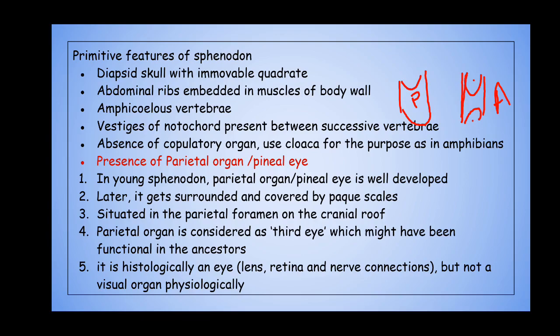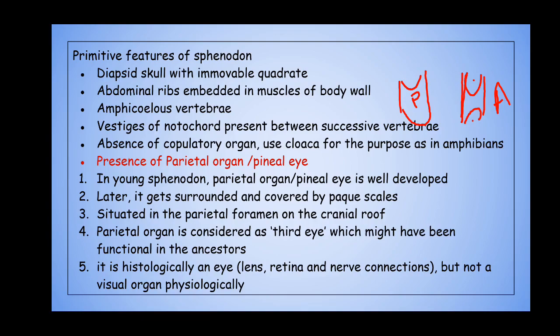So there is no separate copulatory organ for depositing the sperm onto the body of the female. Here fertilization is done with the help of the cloaca. There is no special organ for that. It uses the cloaca for the purpose, as in the case of amphibians. The sperms come out of the male's body through the cloaca, and that is deposited into the female.